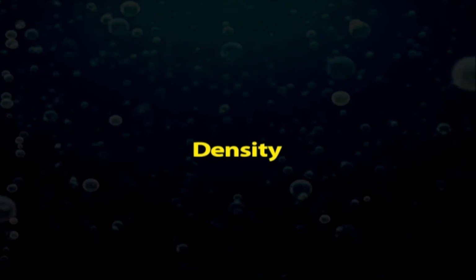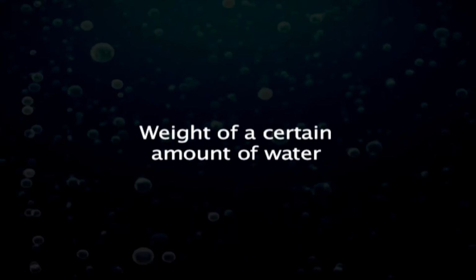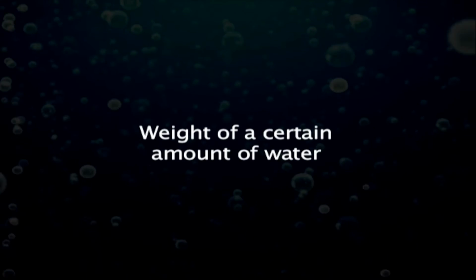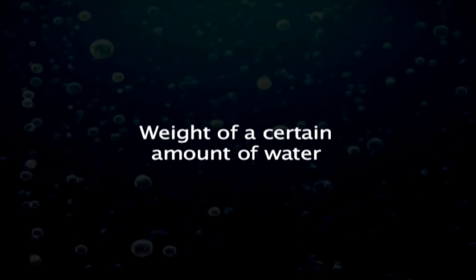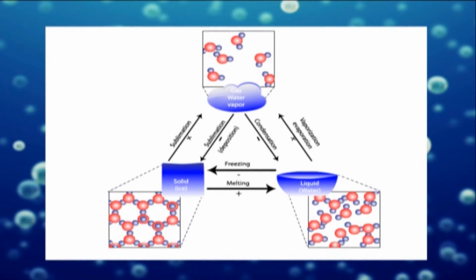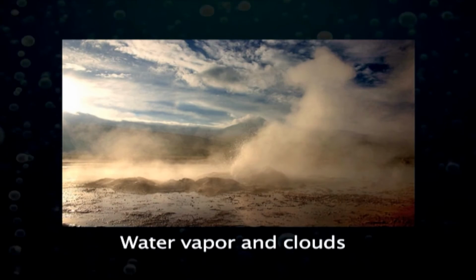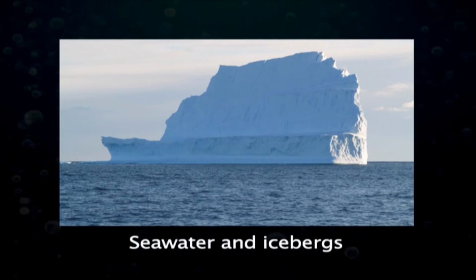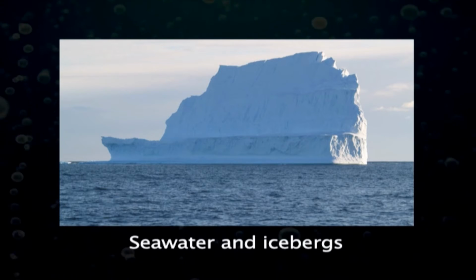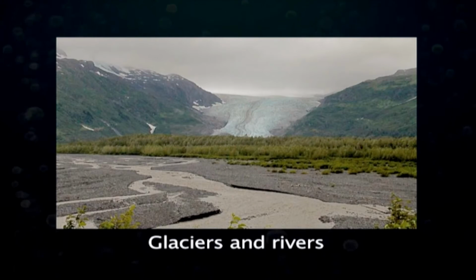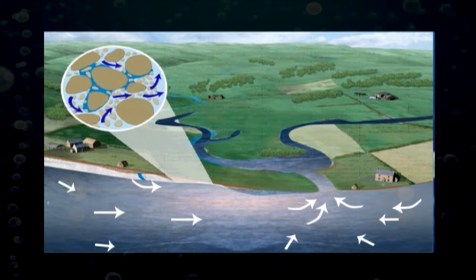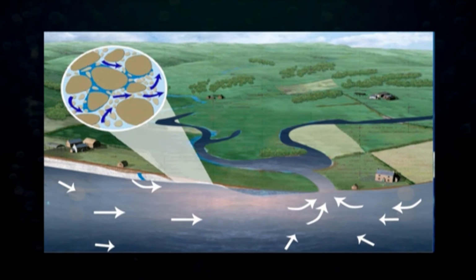Density. The density of water means the weight of a certain amount of water. As you know that water appears in nature in all three common states of matter and may take many different forms on Earth: water vapor and clouds in the sky, sea water and icebergs in the polar oceans, glaciers and rivers in the mountains, and the liquid in aquifers in the ground.